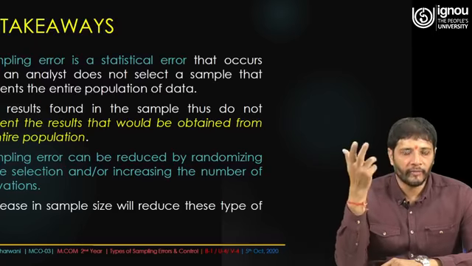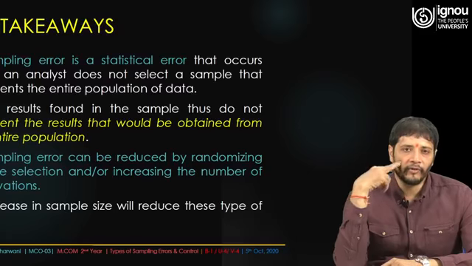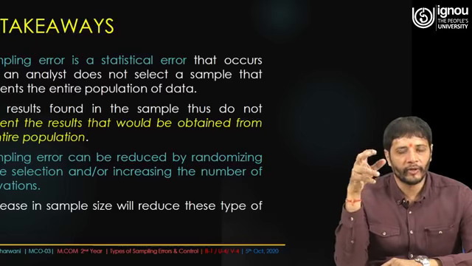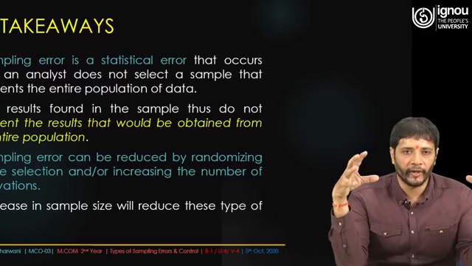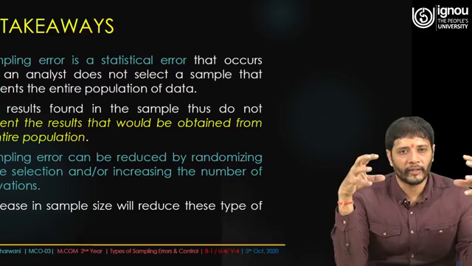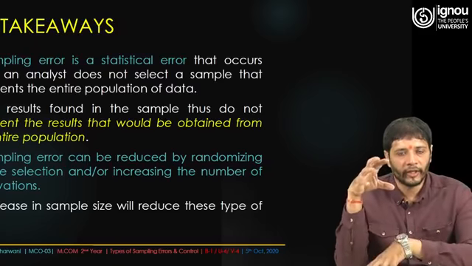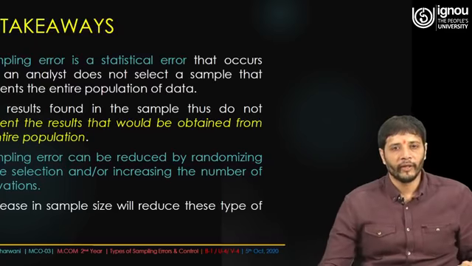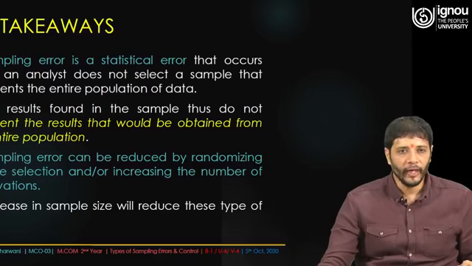errors, because when we get a sampling error or statistical error, we have to analyze and find out how the entire population or data needs to be taken care of, and how it is going to be taken, because it's really cumbersome. We have seen in many places that the population circle is quite big, whereas the sample circle is very small, but it's considered in few numbers. That requires a very holistic consideration from various aspects. So the results found in the sample do not represent the results that would be obtained from the entire population. And that could be the reason.